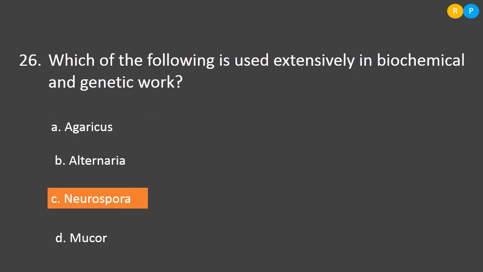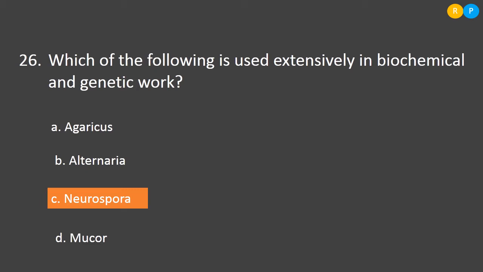Then the 26th question is, which of the following is used extensively in biochemical and genetic work? So, the option A, agaricus. Agaricus is nothing but mushroom, so this is not used in the genetic work. Then option B, alternaria. Alternaria is a fungi that comes under the class Deuteromycetes. This fungi will be parasitic to plants. It will cause diseases in plants.